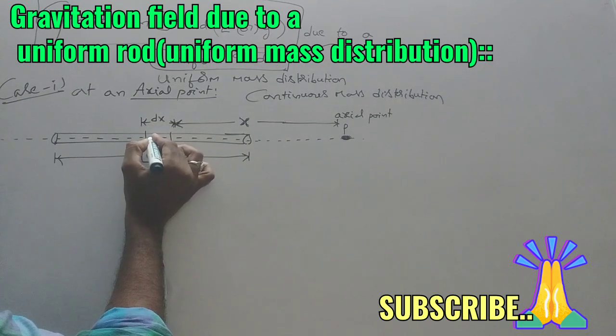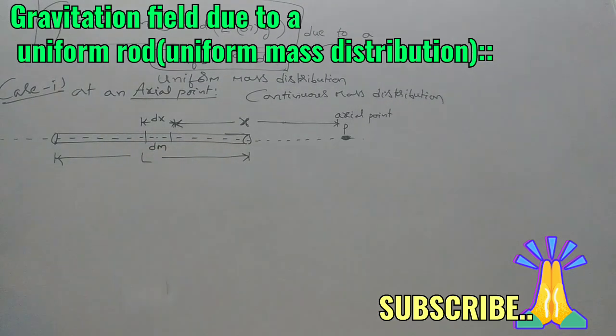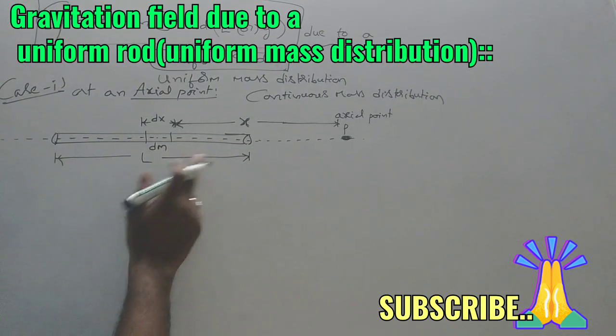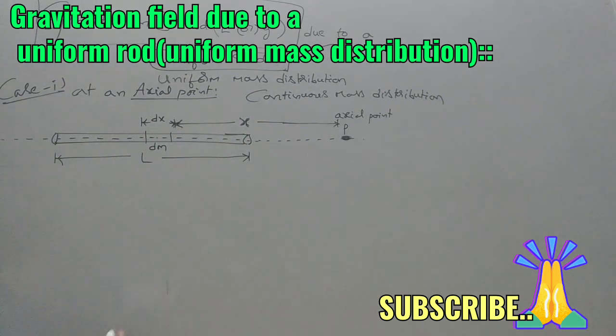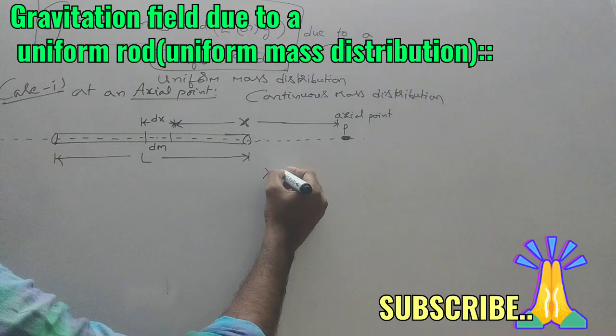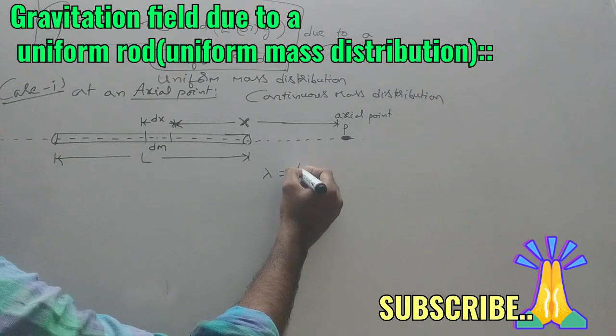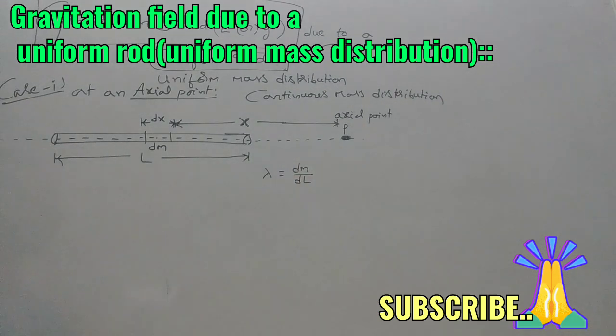In this dx also some mass will be there, which we call dm. We can write it using the linear mass density, lambda. So lambda is equal to the linear mass density, that is mass per unit length, dm by dl.